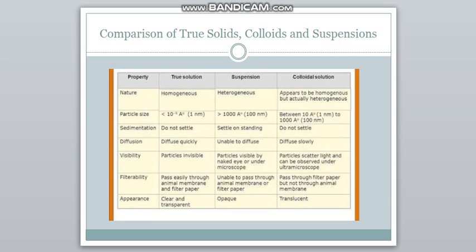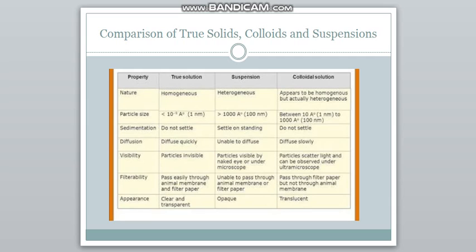Particle size, for true solution it is less than 1 nanometer, for suspension it's greater than 100 nanometer, and for colloid it's 1 nanometer to 100 nanometer.